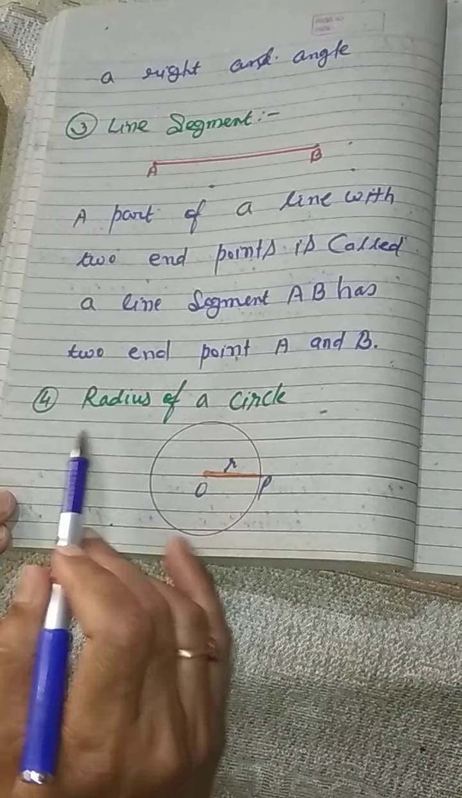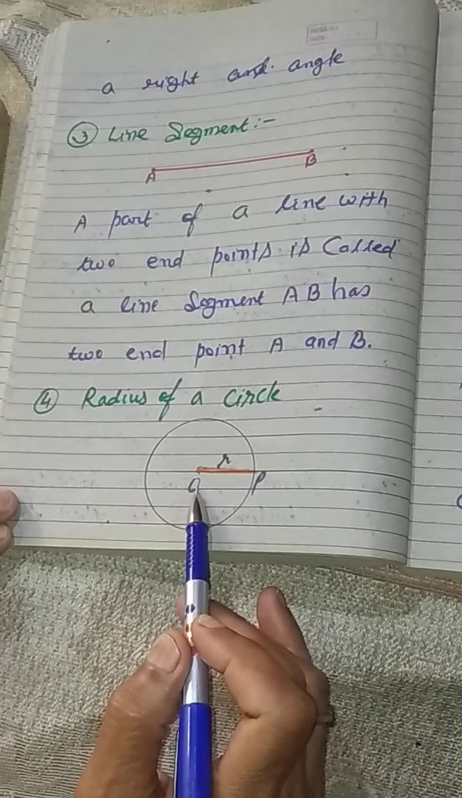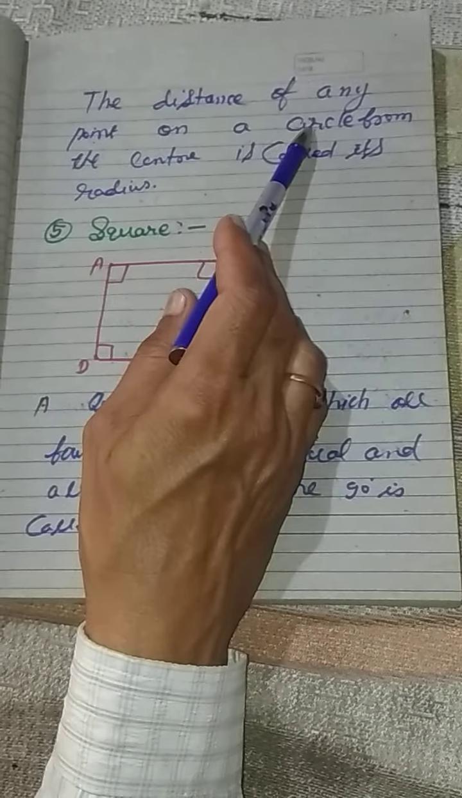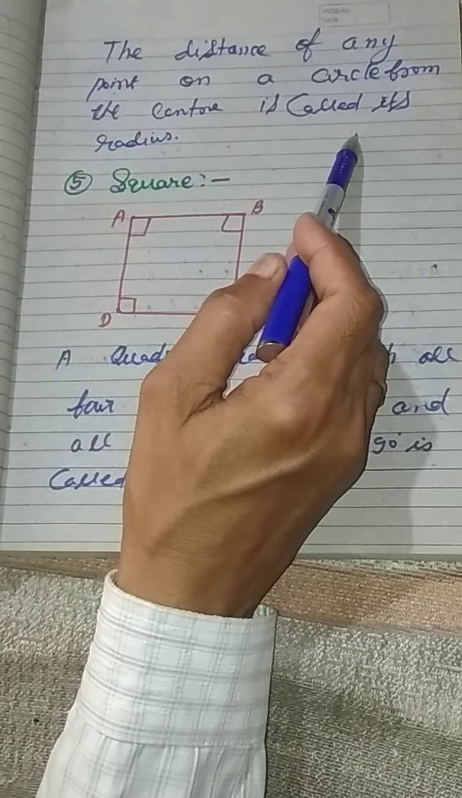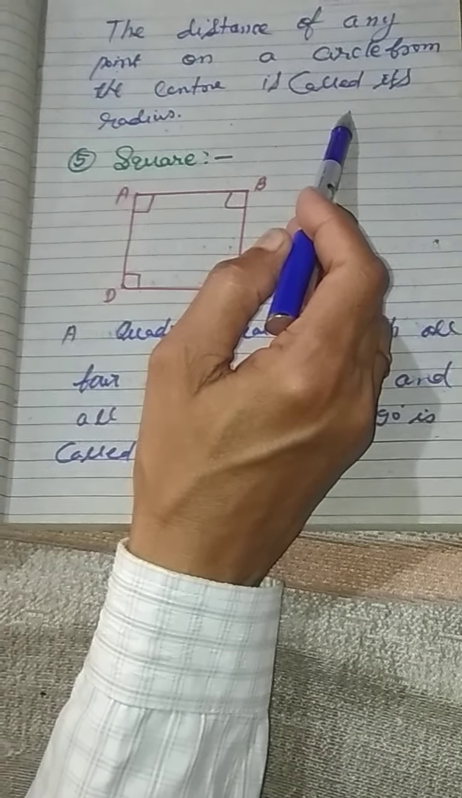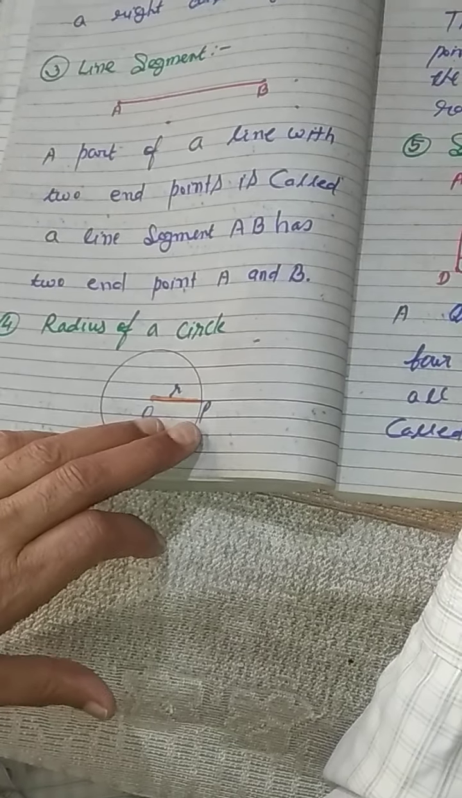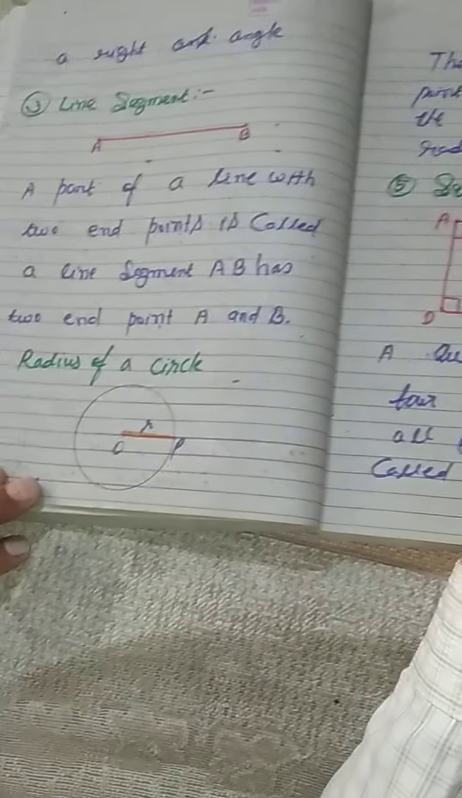Now number 4. Radius of a circle. The distance of any point on a circle from the center is called the radius. O is the center, and if you join OP, then OP will be the radius here.